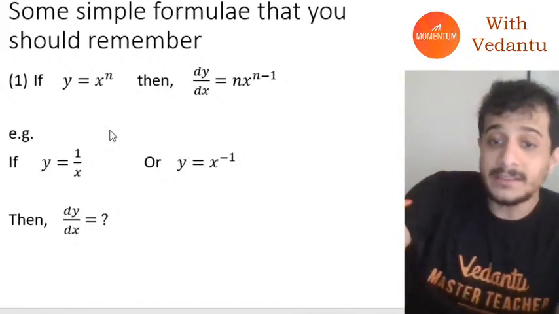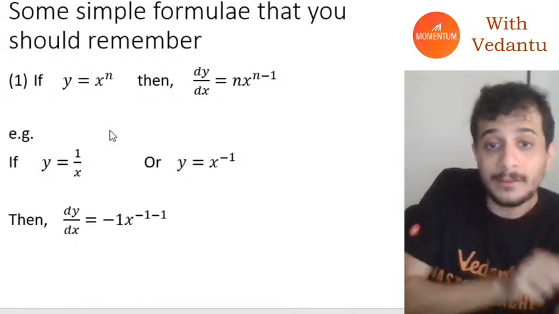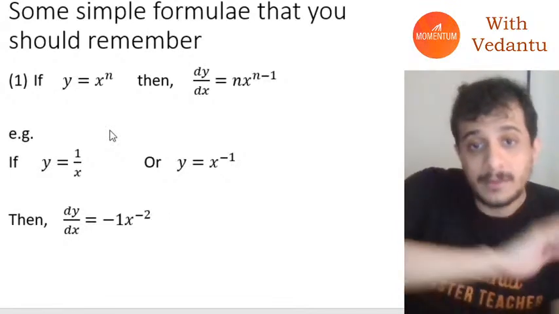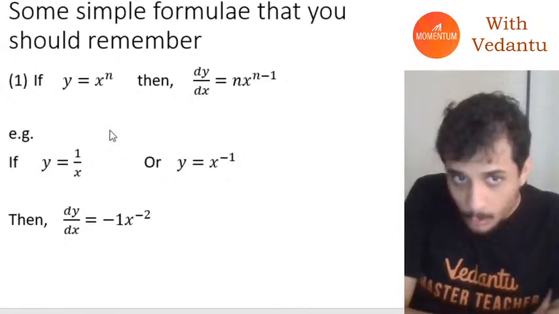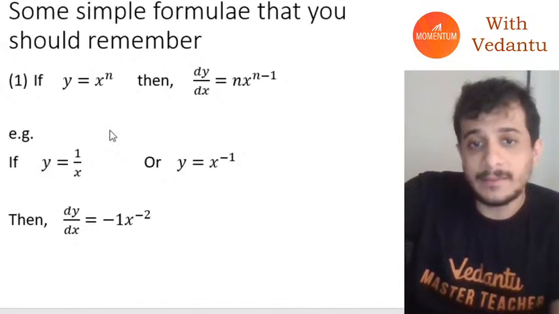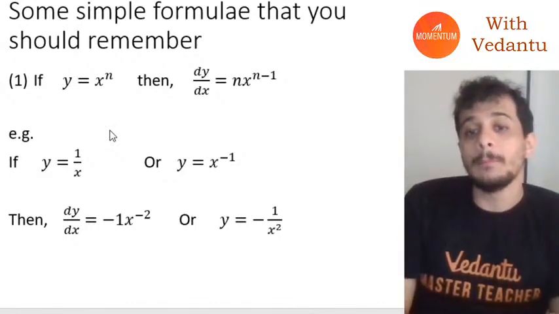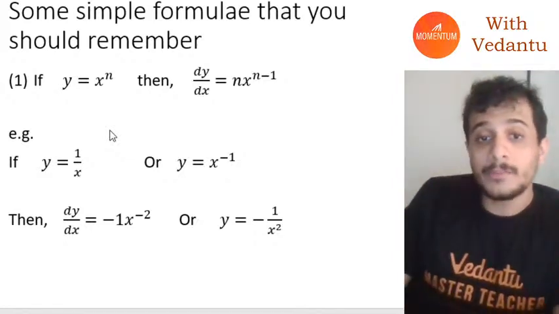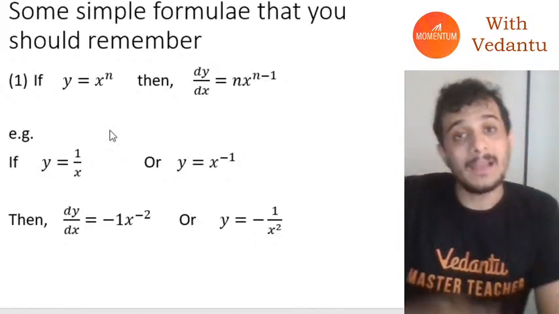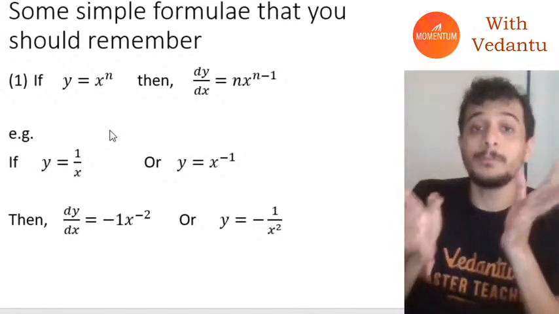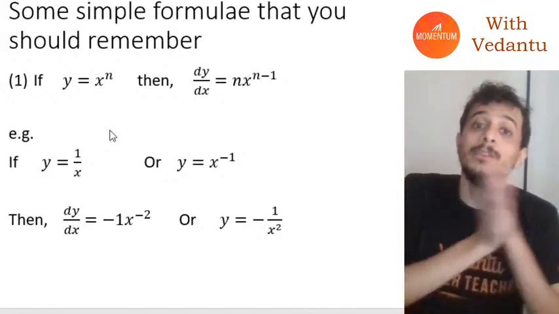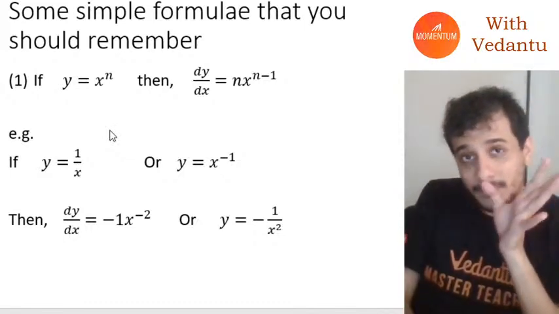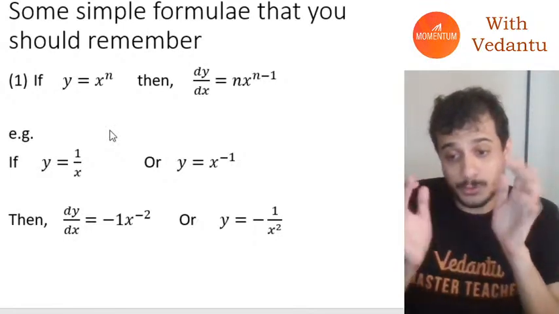Then dy by dx can be written as minus 1 x raised to the power minus 1 minus 1, which becomes minus 1 x raised to the power minus 2, which can simply be written as minus 1 by x squared. I have taken these two examples because they are the most important. These are what come in your day-to-day physics questions, so you should know how to solve them.